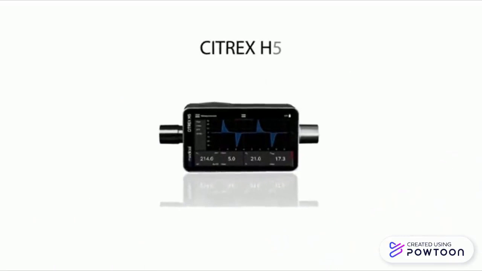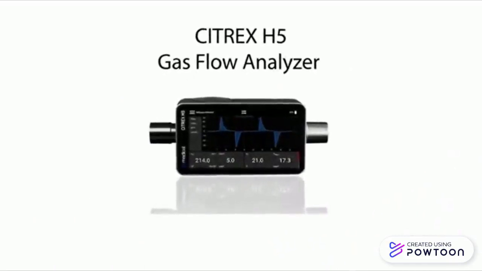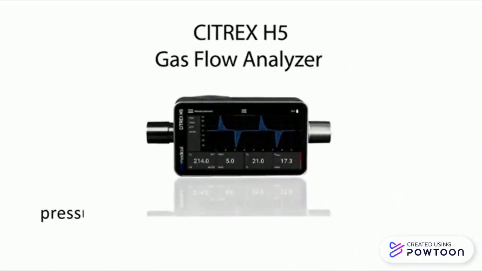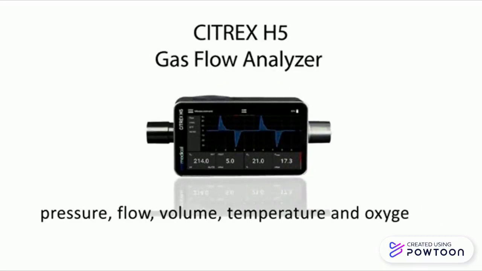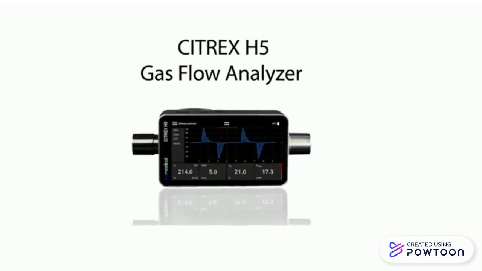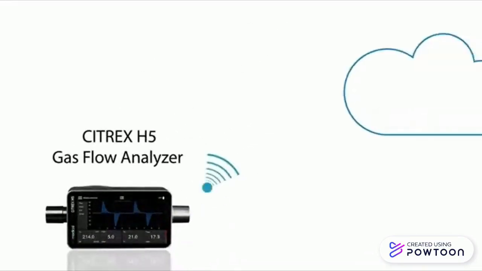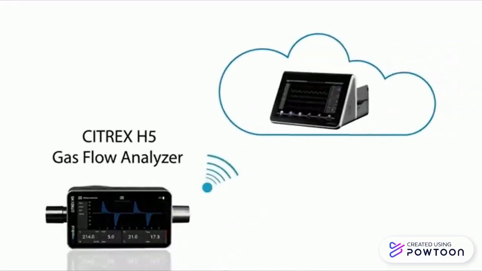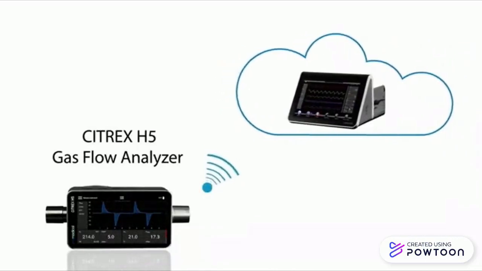The Citrix H5 gas flow analyzer from IMT Medical is able to test any type of ventilator. It measures pressure, flow, volume, temperature, and oxygen. The Citrix H5 can generate customized PDF test reports automatically. Additionally, integrated apps guide the user through the procedure so you can test a ventilator in less than 5 minutes, test report included. This sounds exciting, right?